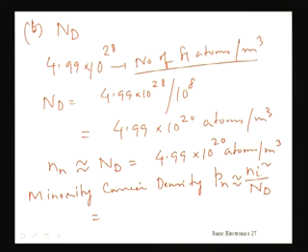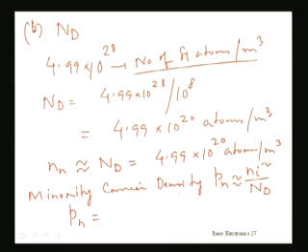if you look into the problem, it is given as 1.5 into 10 to the power 10 per cm cube. But here you see that Nd is per meter cube. So we have to bring conformity by multiplying or dividing accordingly. So now I will be finding out this hole carrier density, that is minority carrier density. So that is 1.5 into 10 to the power 10 per cm cube is given, divided by 4.99 into 10 to the power 20.